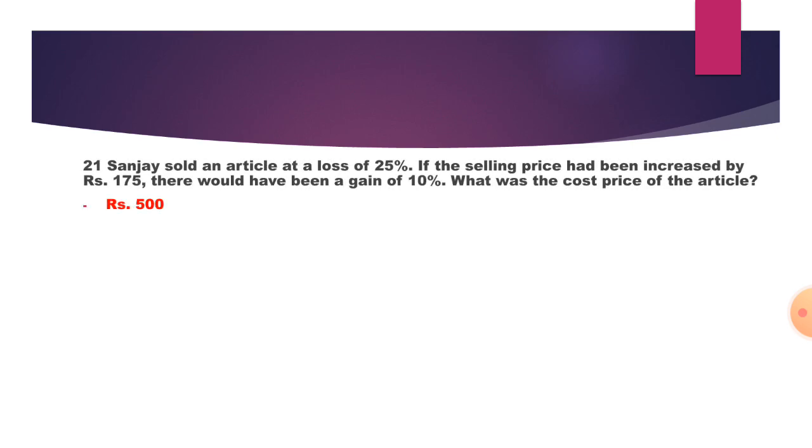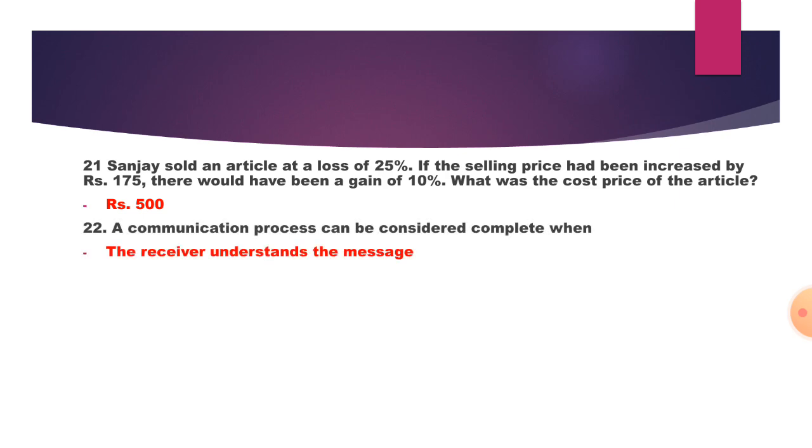Next question, 21. Sanjay sold an article at a loss of 25%. If the selling price had been increased by rupees 175, there would have been a gain of 10%. What was the cost price of the article? So here the cost will be 500. Next question. A communication process can be considered complete when the receiver understands the message, because if the receiver does not understand the message, then the communication cannot be considered successful.